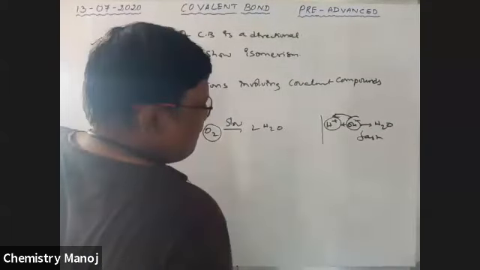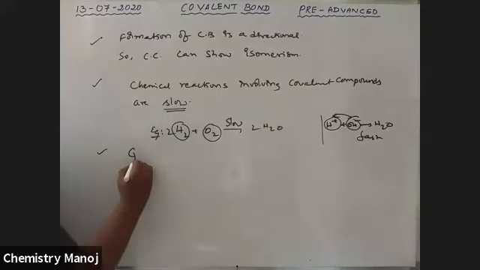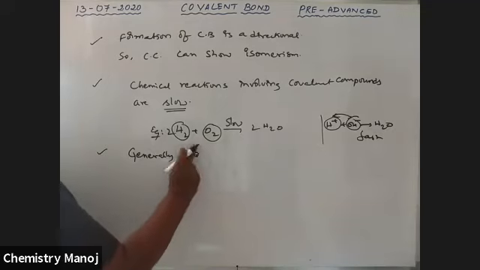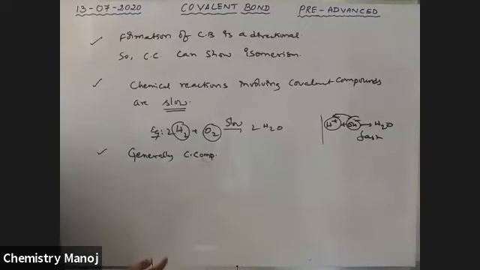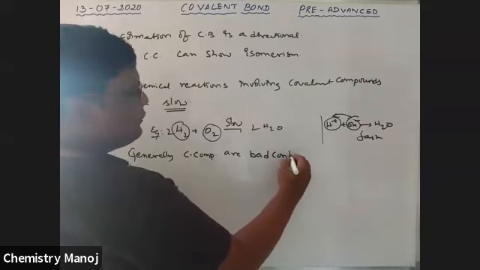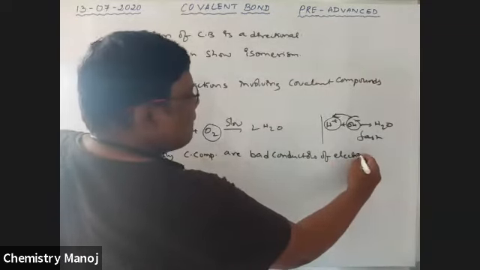Generally, covalent compounds are bad conductors of electricity.